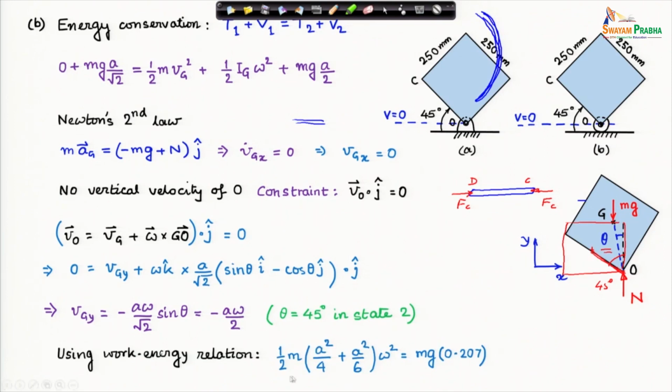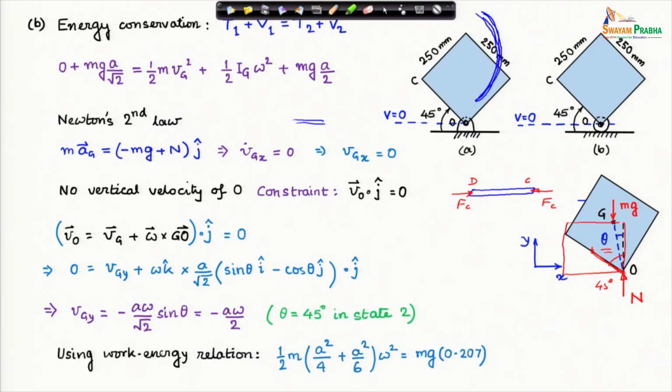Now, I use the work energy relation, and I get this. I have the net kinetic energy, and this is the potential energy.